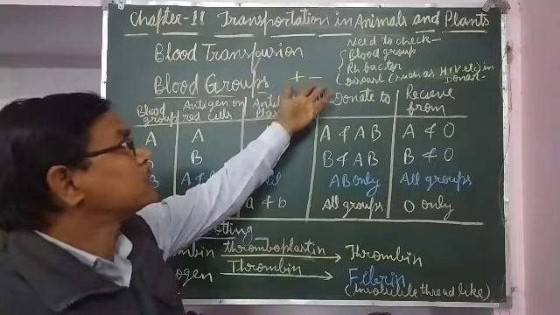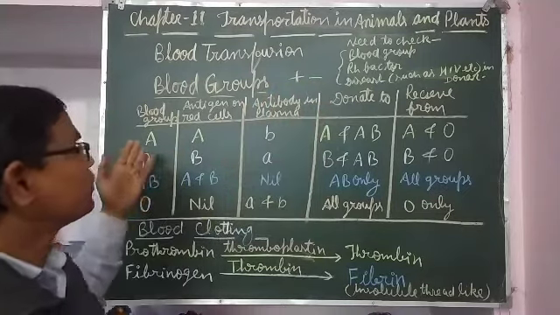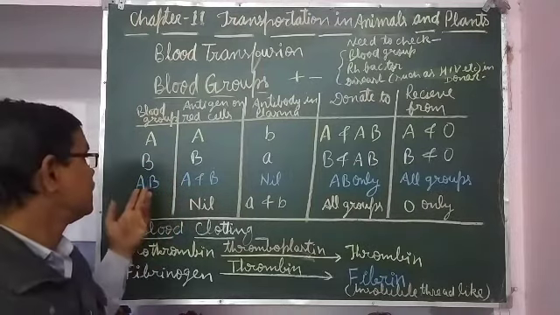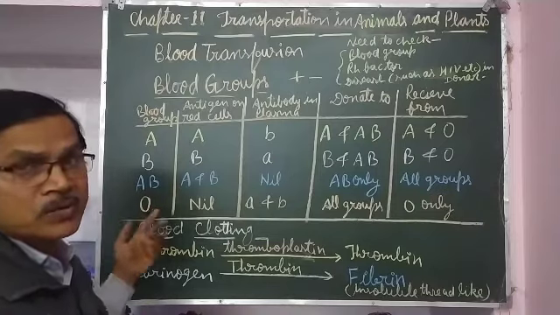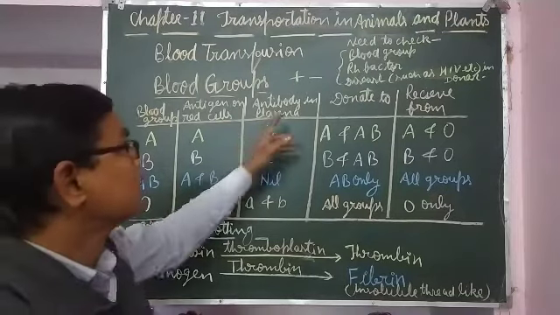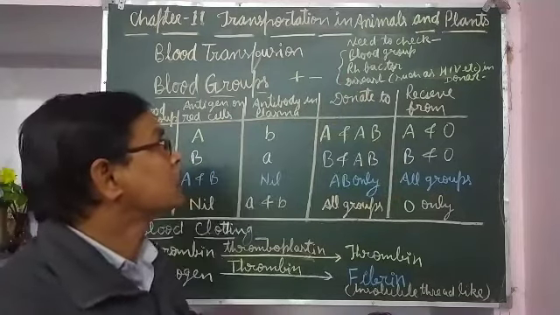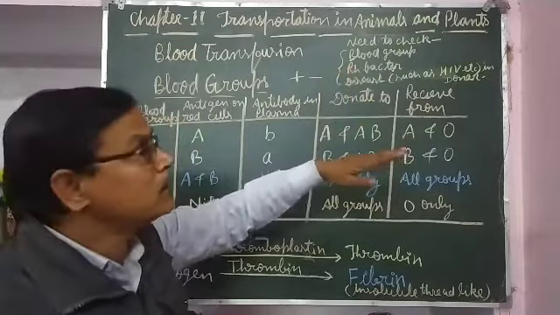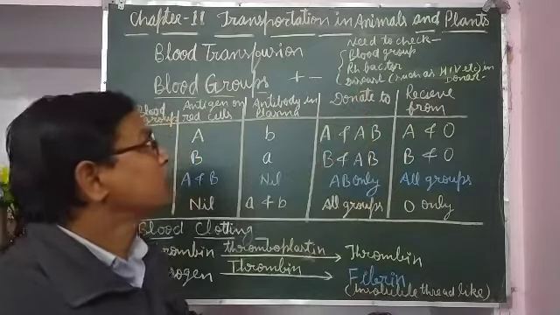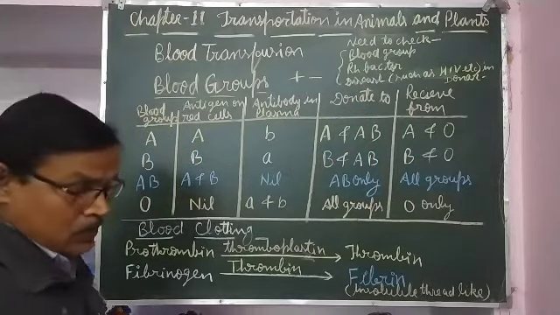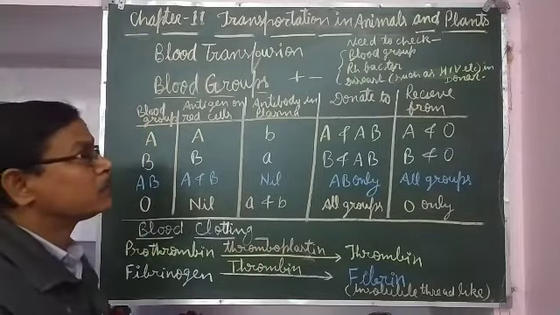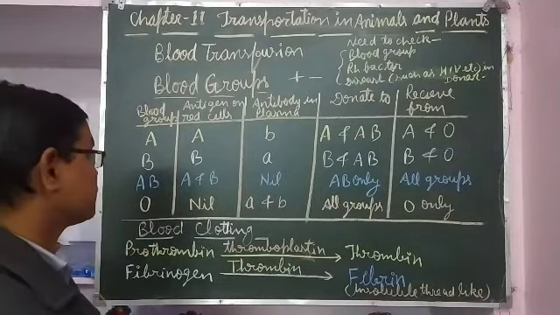Because of presence or absence of the Rh factor, the blood group may be A positive, A negative, B positive, B negative, AB positive, AB negative, O positive, O negative. At the time of transfusion, Rh factor is also checked and disease is also checked. Then only is blood transferred from one person to another.